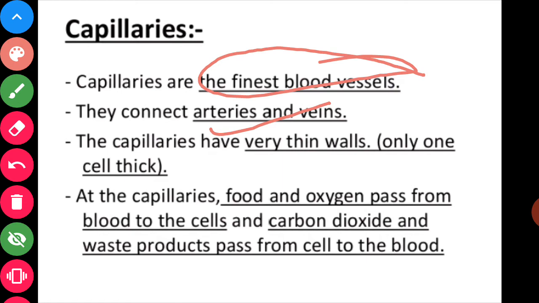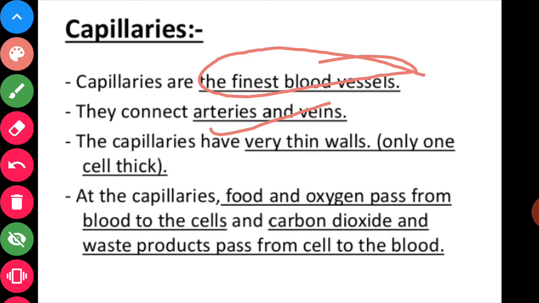At the capillaries, the connecting link between the arteries and the veins, food and oxygen pass from the blood to the cells, and carbon dioxide and waste products pass from the cells to the blood.